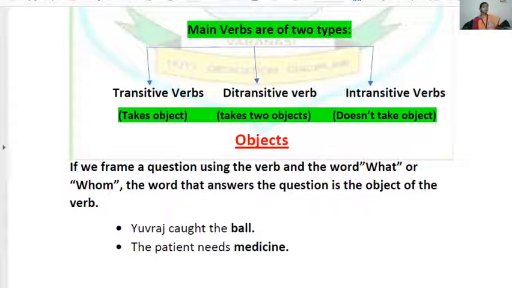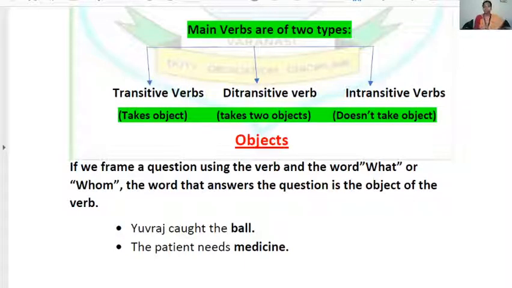Okay, class. So what is an object? If we frame a question using the verb and the word what or whom, the word that answers the question is the object of the verb. Very simple.